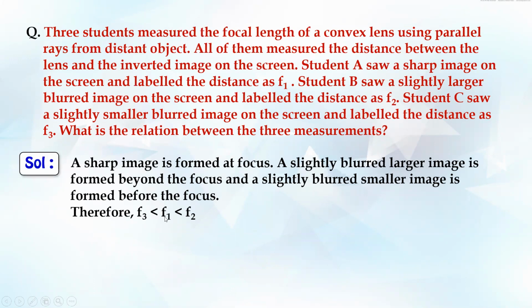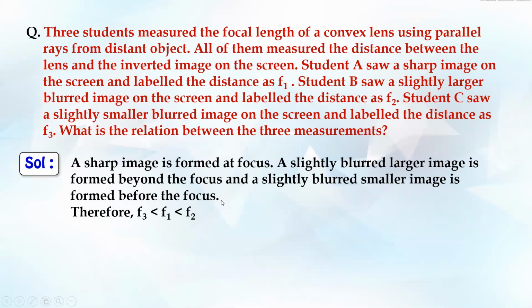F3 is lesser than F1, and it is lesser than F2. F2 का value is maximum. If you see, F1 क्या है? F1 is the actual focus, right? And F2 is what? A larger and a blurred image, and F3 is a smaller blurred image. And you should understand that ये जो blurred or larger image है, it is always formed after the focus. और अगर smaller blur image है, it is always formed before the focus.